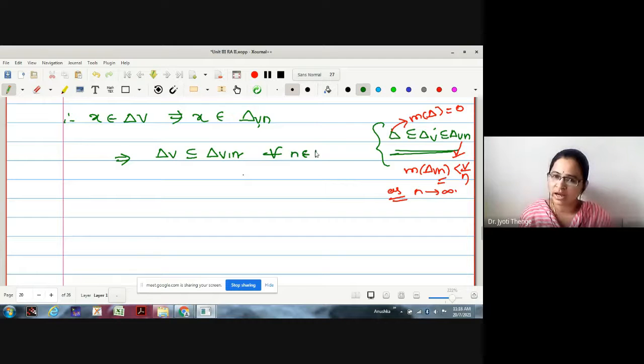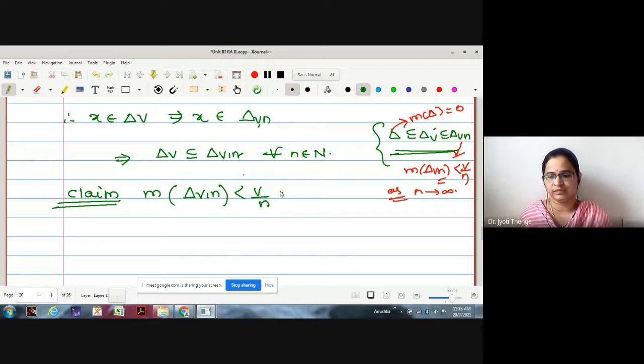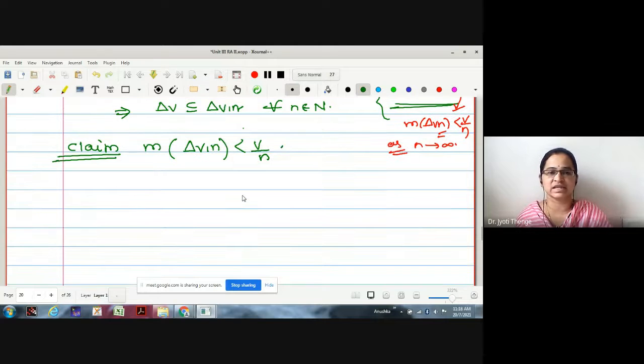Therefore, due to this relation, my claim is that the measure of delta vn is less than v by n. If this is my claim, let me start with a contradictory assumption.